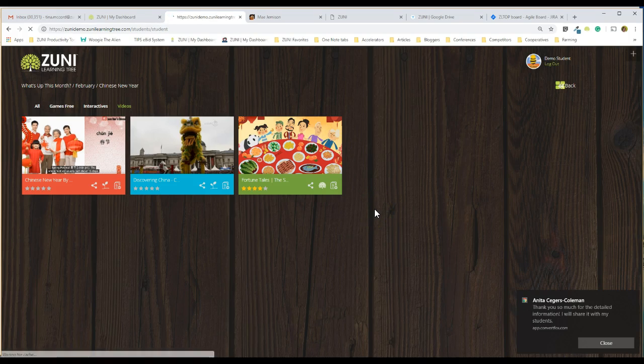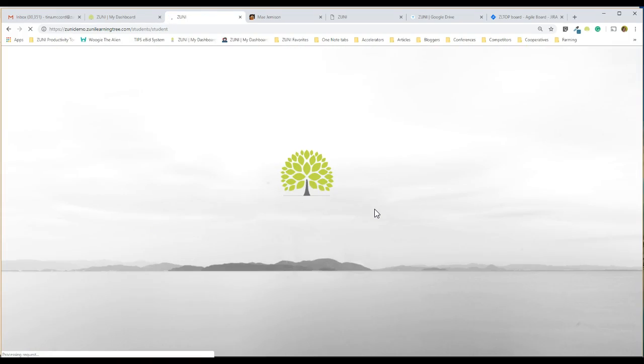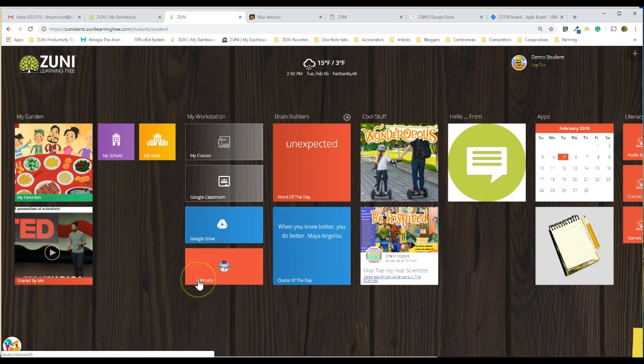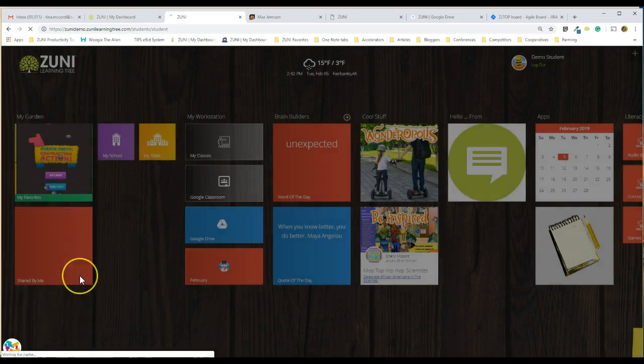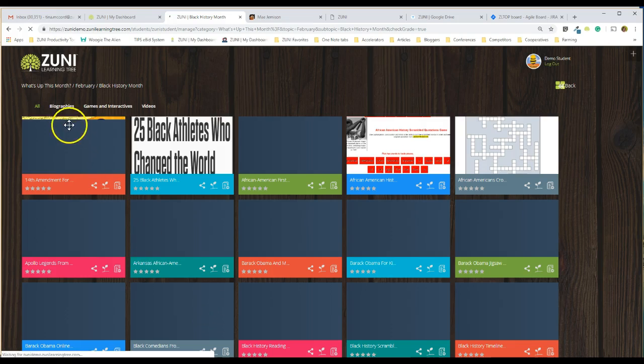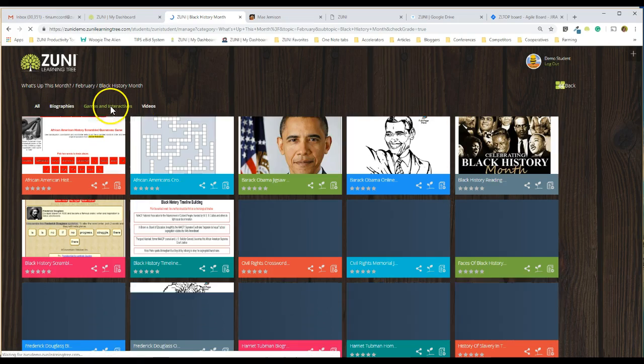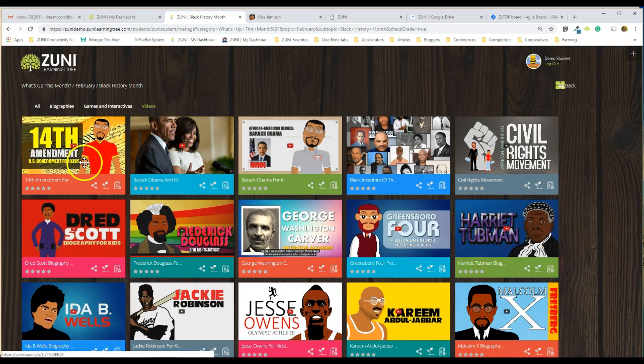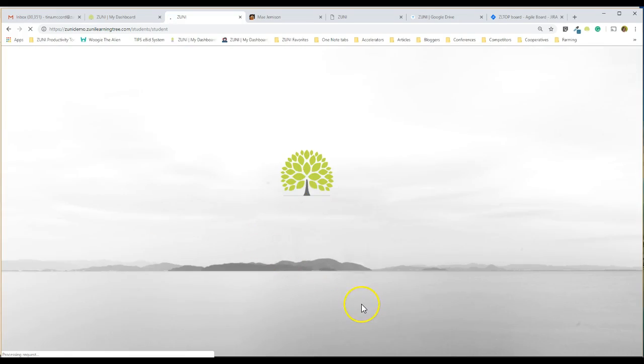So let's go back and explore just a little bit more about other great resources they have. With Black History Month coming up, we want to make sure that they can really take a look at people who have contributed in multitudes of ways to the history of America. As we come in, we have biographies, games and interactives, and videos. A lot of these videos, this organization does a great job talking about the 14th Amendment. You will really enjoy sharing these videos with kids. They explain events in very easy ways for students to say, oh, I get what that was about now.